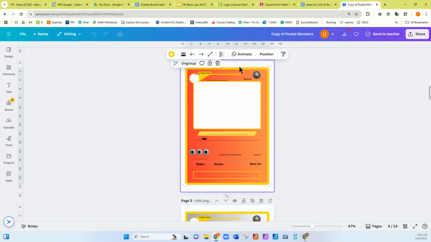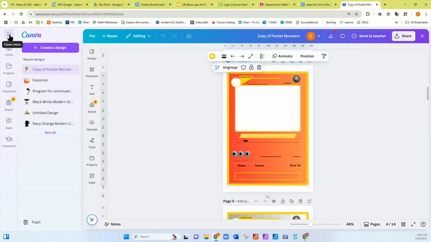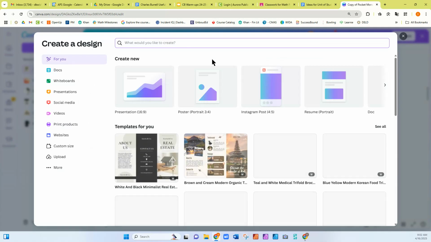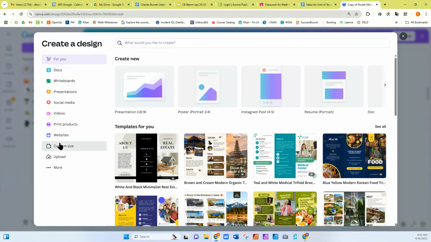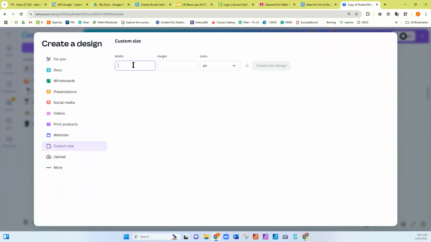So I've got it copied. Now I'm going to open up a new one, just a custom design. I'm going to change it to centimeters because that's what it was measured in. So a width of 20 by 30. Create new design.